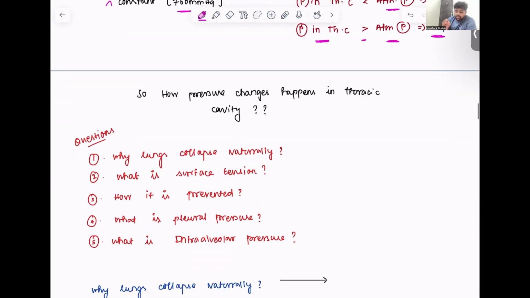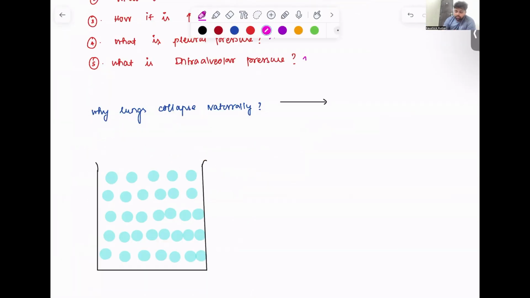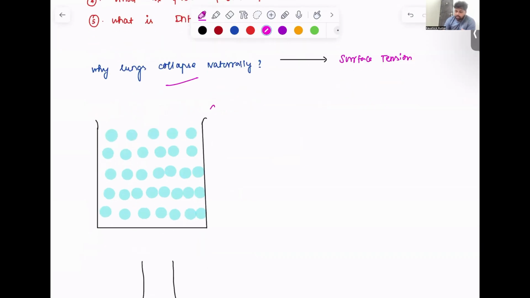So how do pressure changes happen in the thoracic cavity? How does the pressure increase or decrease in the thoracic cavity? For that, we need to understand why the lung collapses naturally, what surface tension is, how lung collapse gets prevented, what pleural pressure is, and what intra-alveolar pressure is. To answer why the lung collapses naturally, we need to understand a term called surface tension. Here you can see a glass that contains water, right?